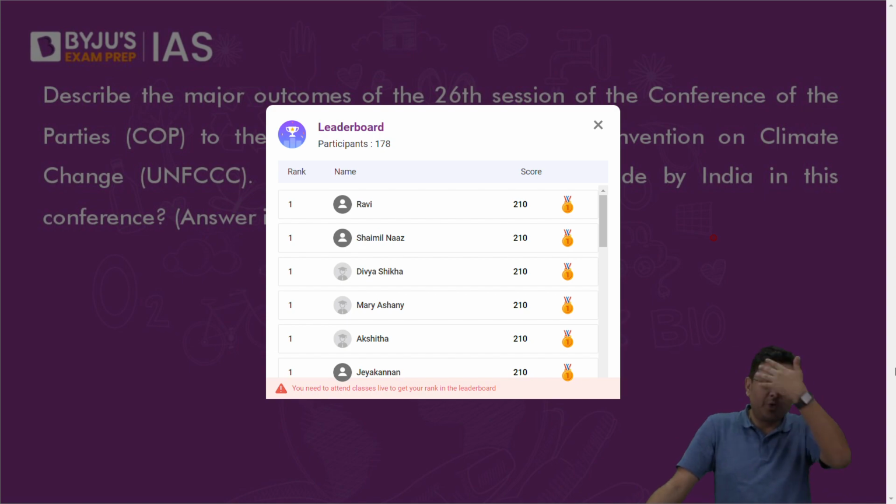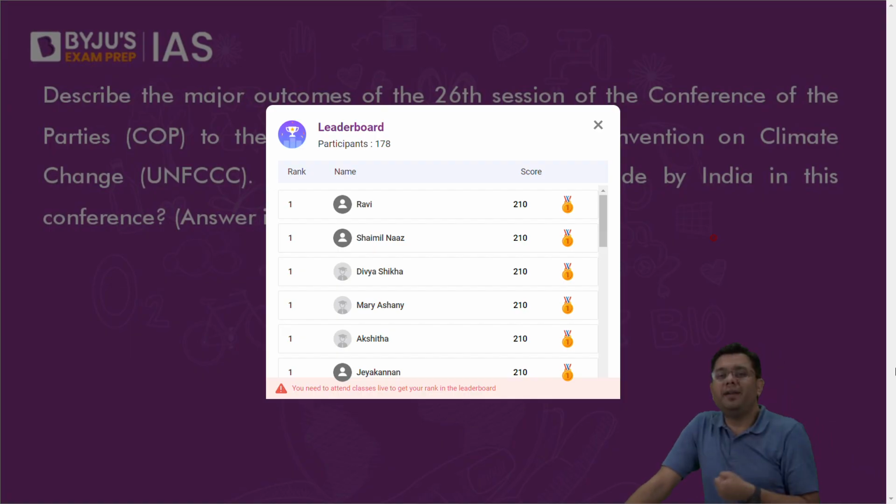Describe the major outcomes of the 26th session of COP to the UNFCCC. What are the commitments made by India in the conference? Now, why did this question come? It came because you had the Panchamrit commitments that India actually made. That is something that was relevant that year.